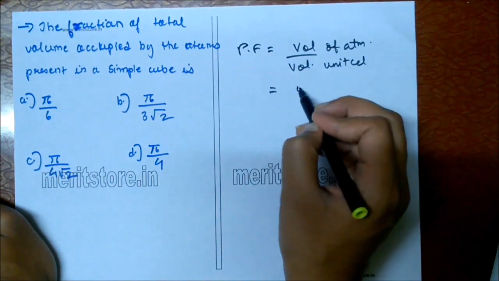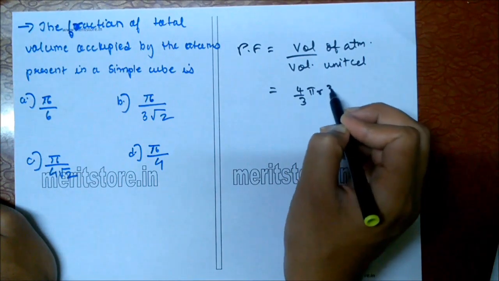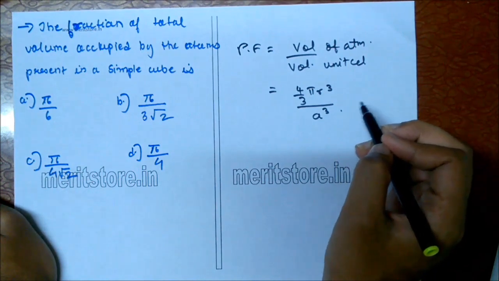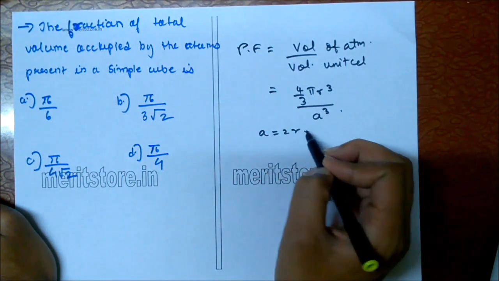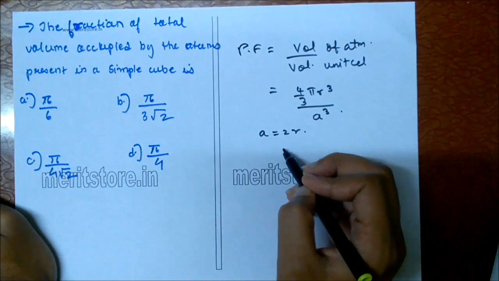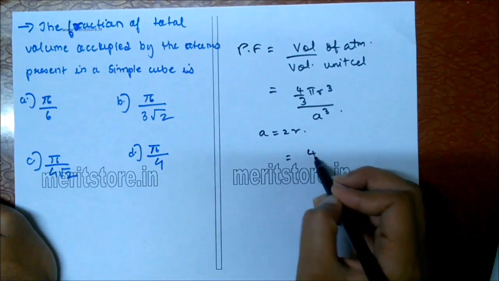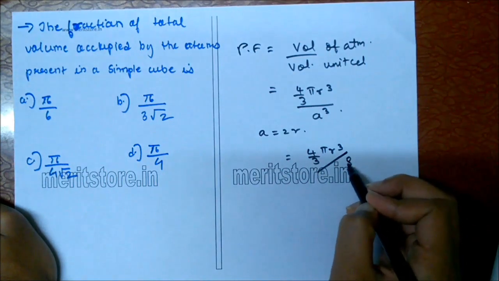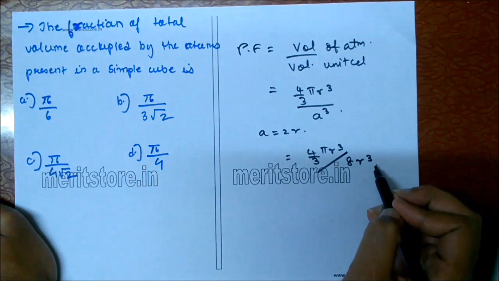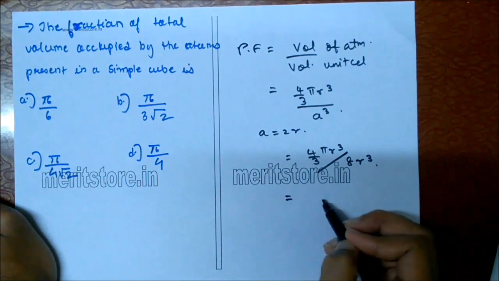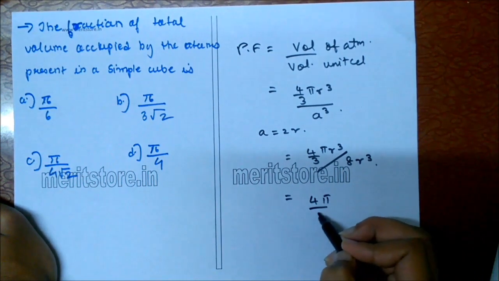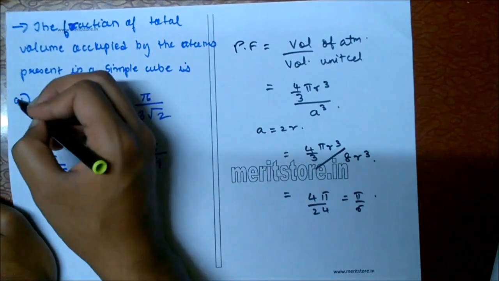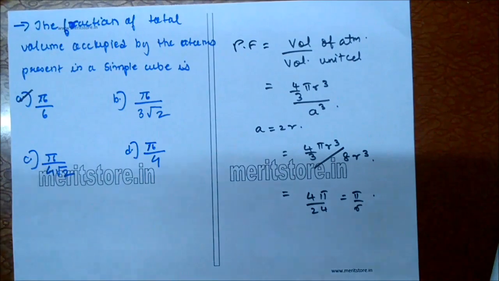So this is equal to 4 by 3 pi r cube divided by a cube. For simple unit, a is equal to 2r. So we can write this as 4 by 3 pi r cube divided by 8r cube, substituting a is equal to 2r. So our solution becomes 4 pi by 24, which is equal to pi by 6 for a simple unit cell. Option A is the correct answer.